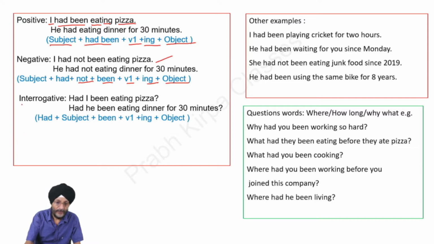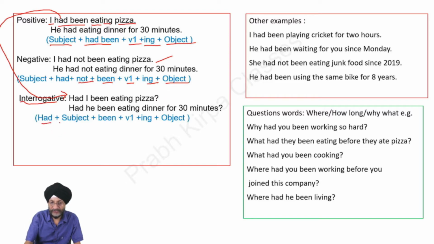If we are to make the sentence in interrogative form, then had will come to the first of the sentence: Had I been eating pizza? And then we also mark a question mark at the end of the sentence.